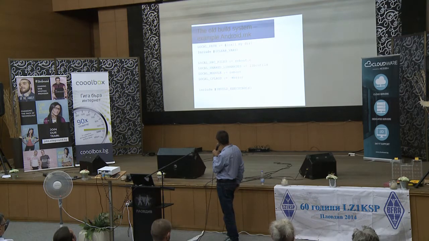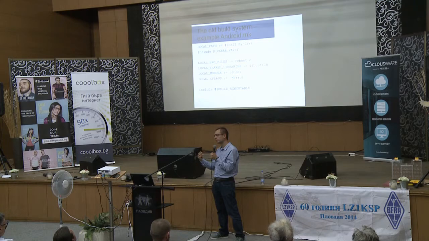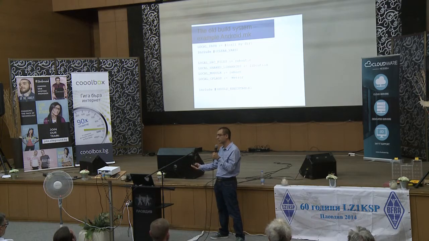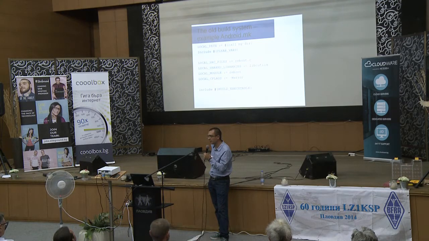First, for every makefile fragment, you need to define the local path. That's because you have non-recursive make where every makefile is included. So inside the makefile fragment, you don't know what is the current directory. So you have to explicitly set it.